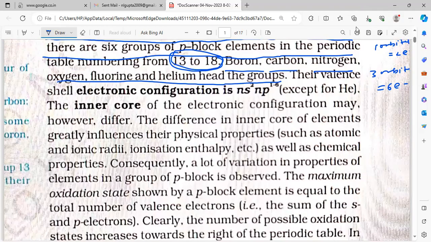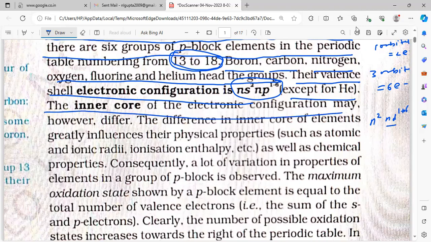Now next one, see. Their valence shell electronic configuration can be ns2 np1 to 6. The ns will be fully filled, because for group 1 and group 2 it is ns1, ns2, and for np it will be 1 to 6. Group 13 is np1, np2, np3. Except for helium, the inner core of the electronic configuration may, however, differ.